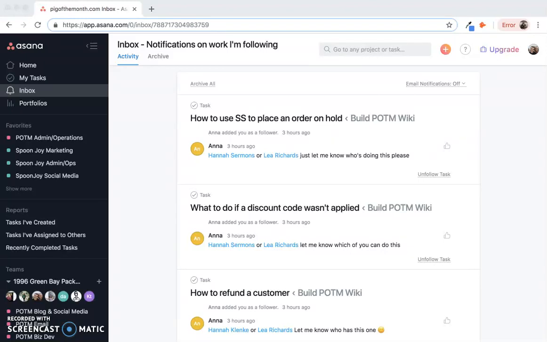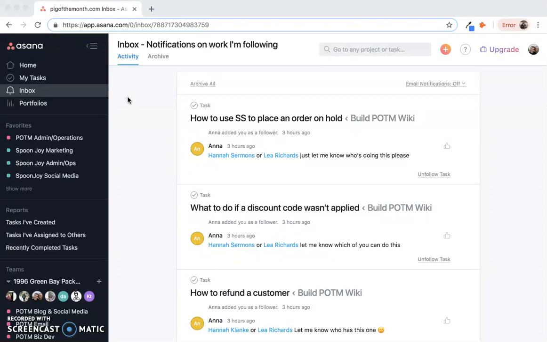The last main section of Asana that we're going to talk about is your inbox, or your notification center. This is the place where, anytime you get some kind of notification in Asana, it's going to pop up. These are notifications like being tagged in a comment, being assigned a task, being added as a follower, something happening as a follower, or due dates, specific tasks happening that day.